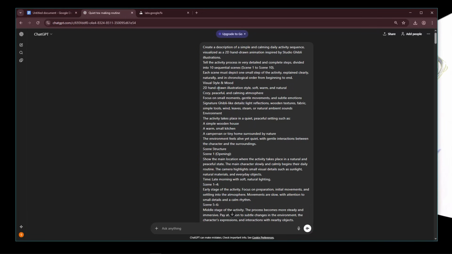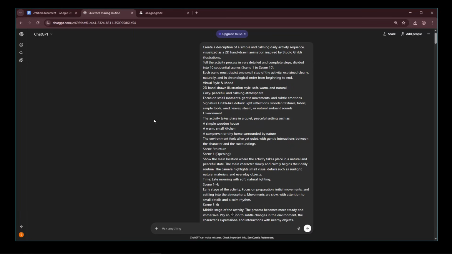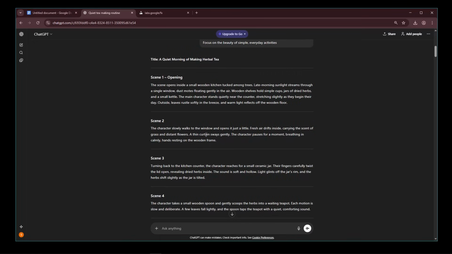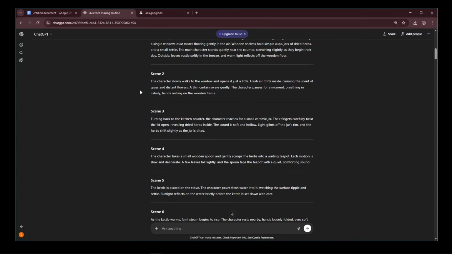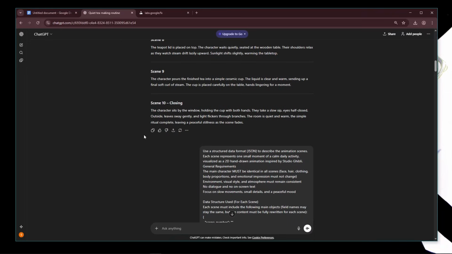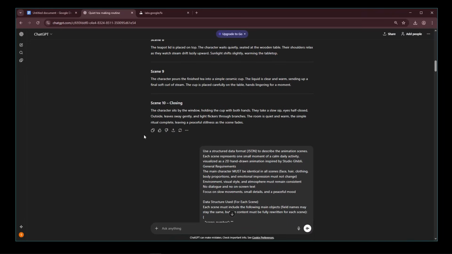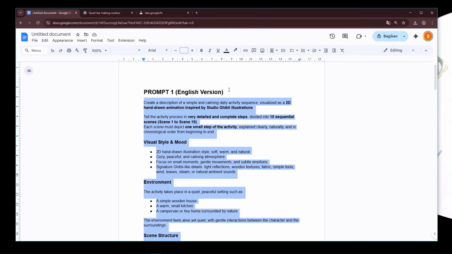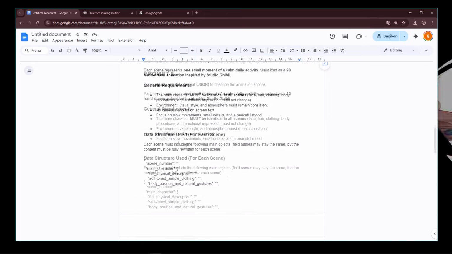For the Chat AI I use, here I'm using ChatGPT, and my ChatGPT is still free. So I don't have a pro account at all. After I send it, 10 scenes will be created. Here you can read each scene that has been generated. And if you are still not satisfied with the scenes provided, you can still improve them by creating a new command and asking this Chat AI to change the plot and story. Once it's like this, we just take the second prompt.